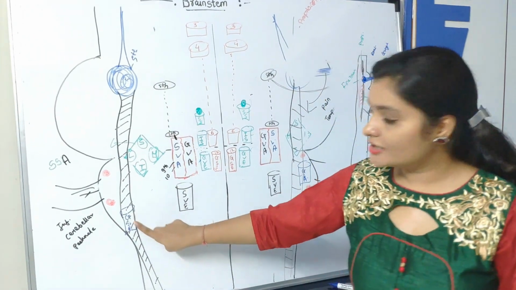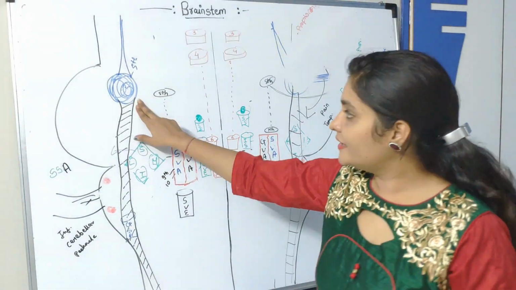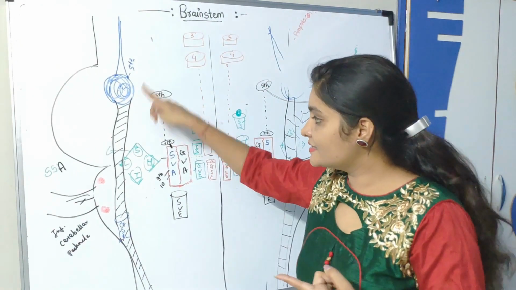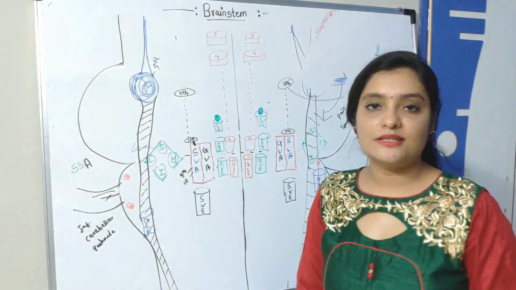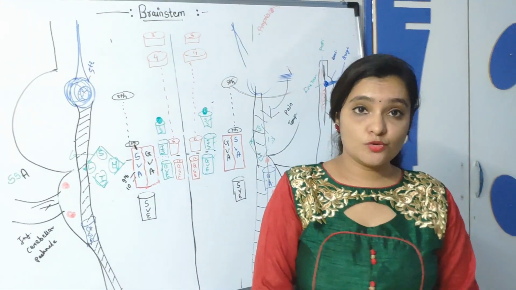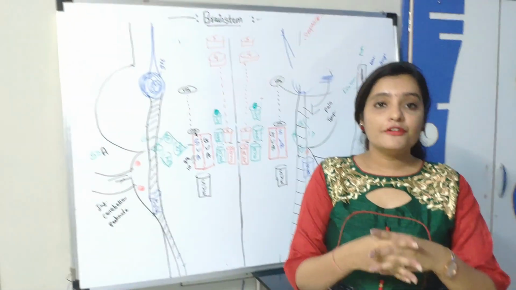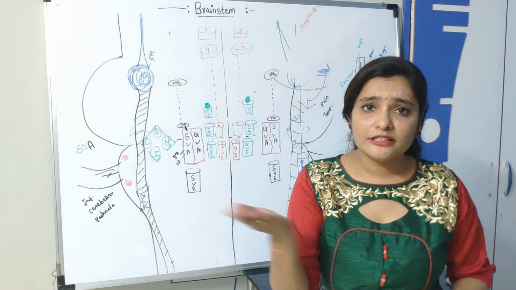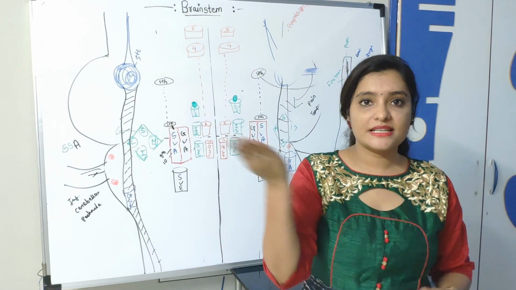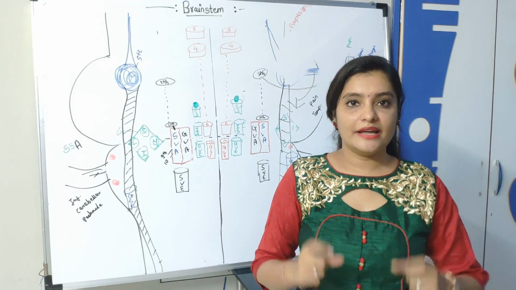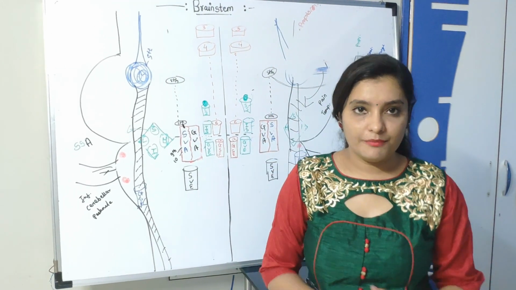So this nucleus is the general somatic afferent nuclei, the pontine nuclei. The extension in the midbrain is called the mesencephalic nuclei, and the extension in the spinal cord is called the spinal nucleus of trigeminal. Now one of my students asked me, ma'am, the fifth cranial nerve is attached in the pons, but when we cut the brainstem at medulla, pons and midbrain, we can find the fifth cranial nuclei at all levels of the brainstem.